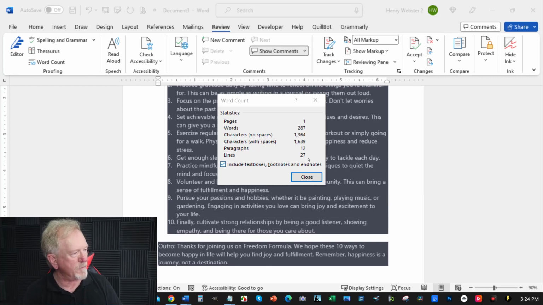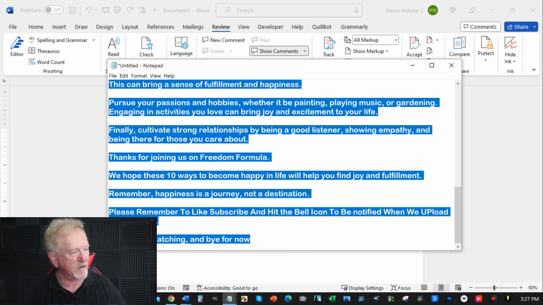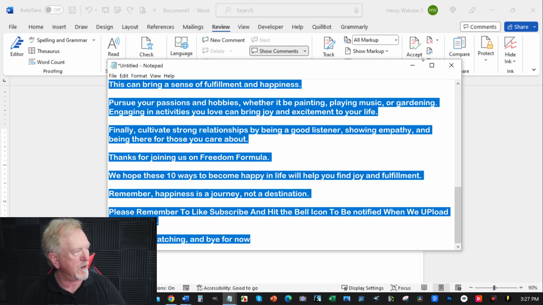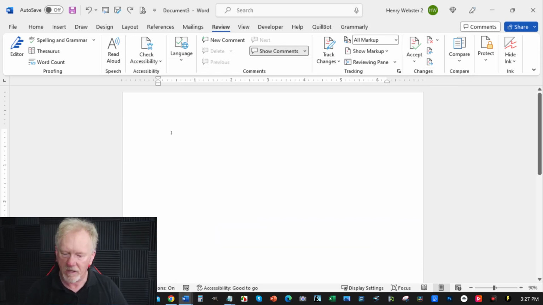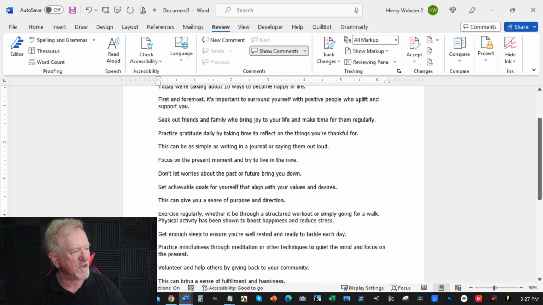Okay, so I'm happy with this. It says we have 27 lines. That's perfect. That's exactly what I want to see. Now I'm going to put this into a text document, separate it, and then we can put it straight into Steve AI. I'll be right back. Okay, so all I need to do now is get this. I did add a little bit more at the bottom for the conclusion, just to do a YouTube conclusion. I'm going to paste that straight in here. And that's exactly the way I want it.